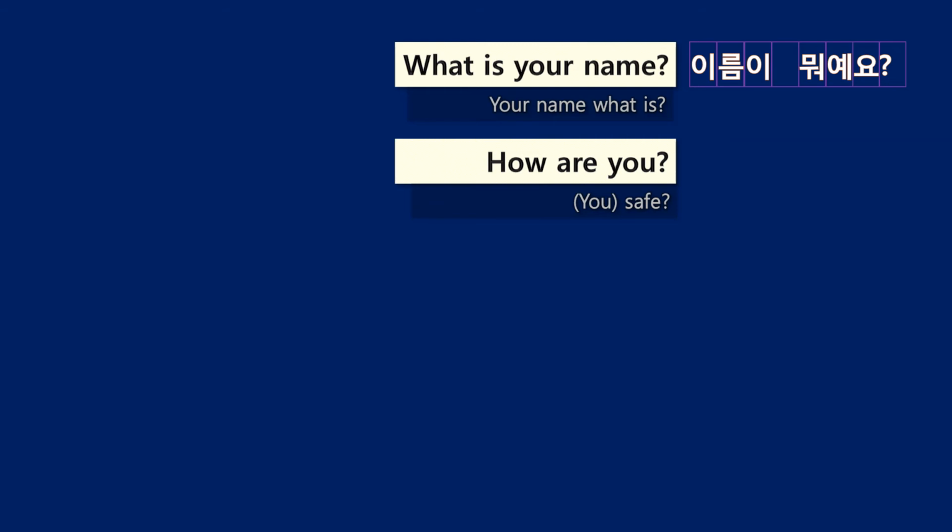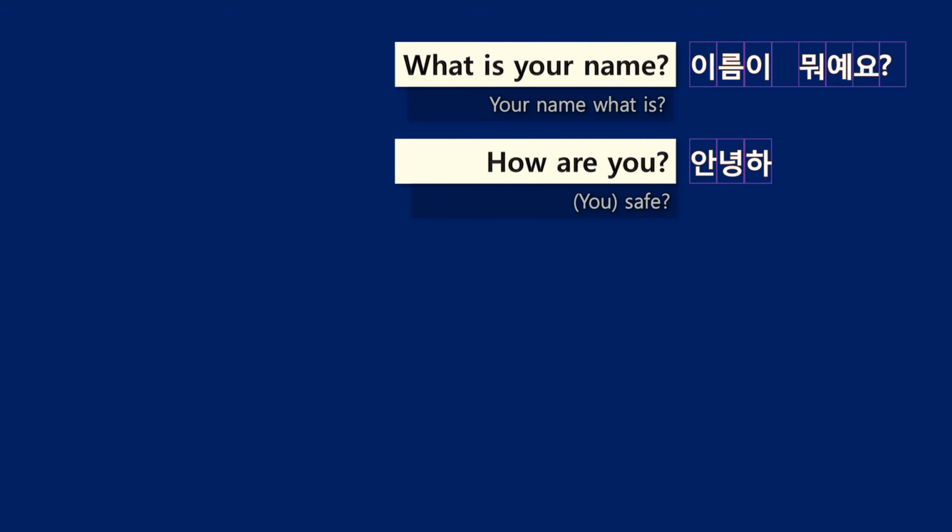In a Korean sentence, when you use an adjective as a verb, in Korean language, an adjective can be a verb. So that's why we don't need the verb be. Okay, so just safe. Safe in Korean, 안녕하. And this is quite a polite way.